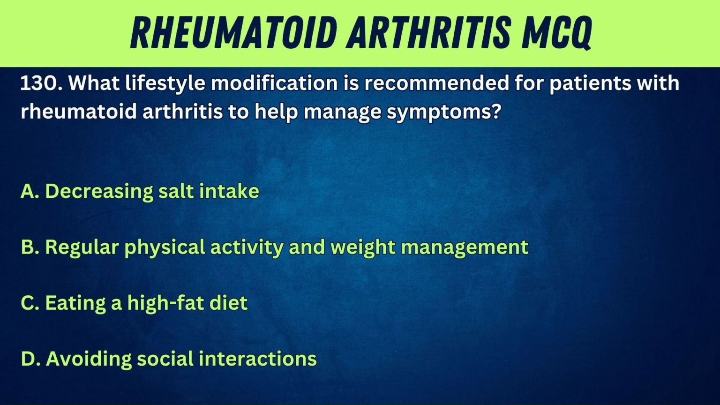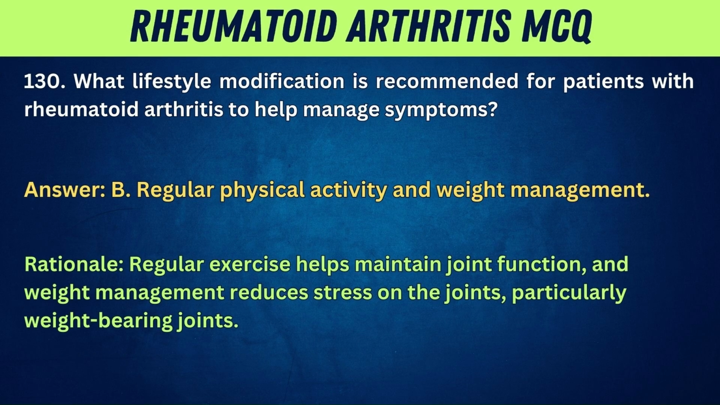130. What lifestyle modification is recommended for patients with rheumatoid arthritis to help manage symptoms? A. Decreasing salt intake. B. Regular physical activity and weight management. C. Eating a high-fat diet. D. Avoiding social interactions. Answer: B. Regular physical activity and weight management. Rationale: regular exercise helps maintain joint function, and weight management reduces stress on the joints, particularly weight-bearing joints.